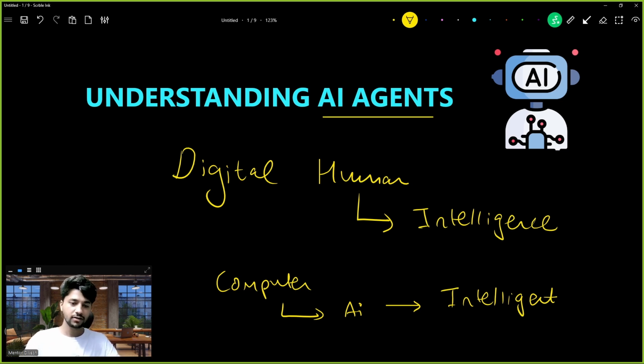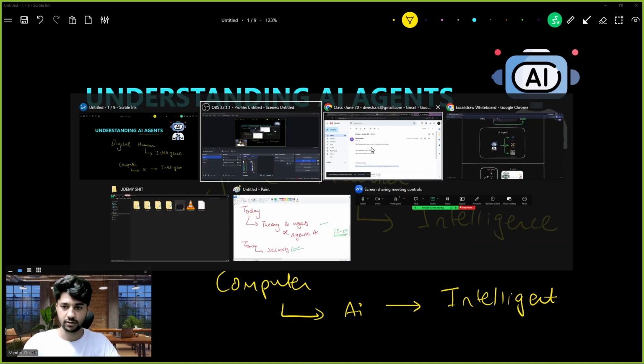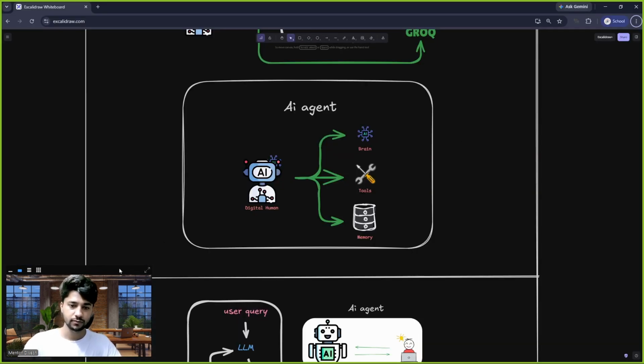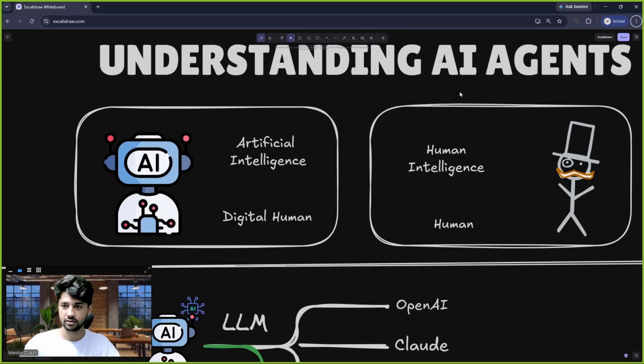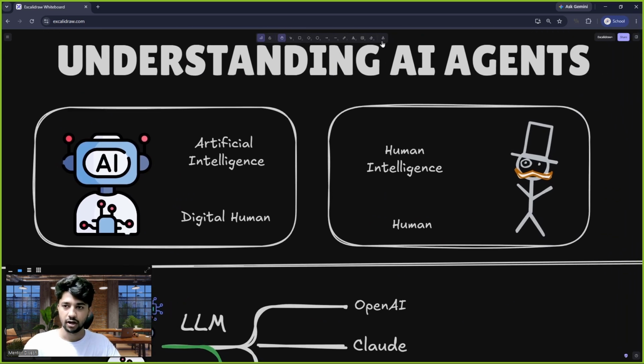All right, so let us have a quick comparison of what I am trying to explain to you guys. Let me go here and check this out. If I talk about artificial intelligence and human intelligence, both are intelligent. Intelligent means something which can understand the environment.